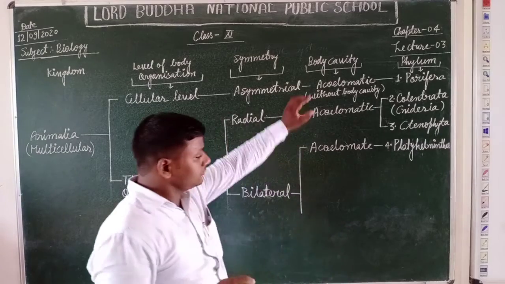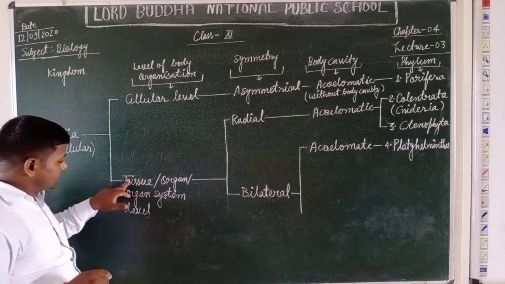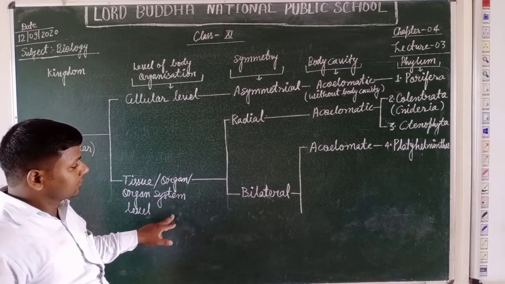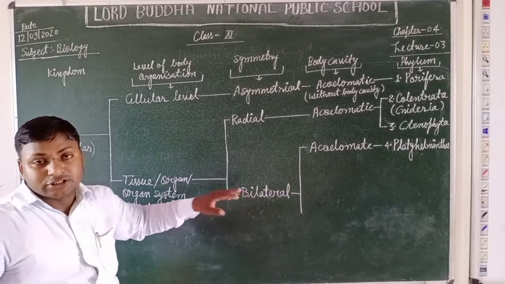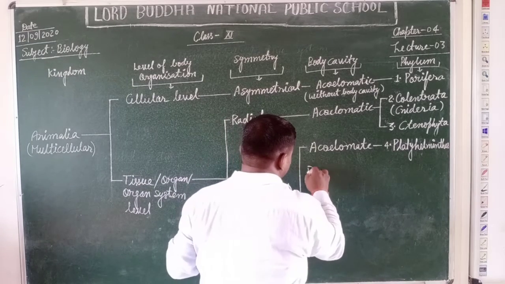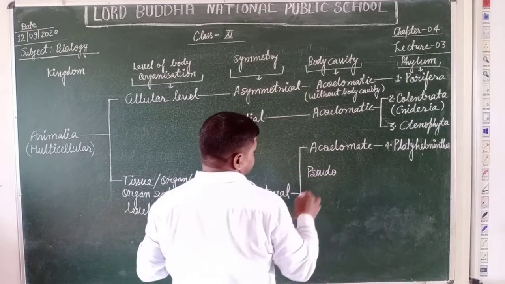Now students, the animals having organ level of body organization, bilateral symmetry, and the pseudocoelomate type of body cavity. Yes students, pseudocoelomate. It means false body cavity.